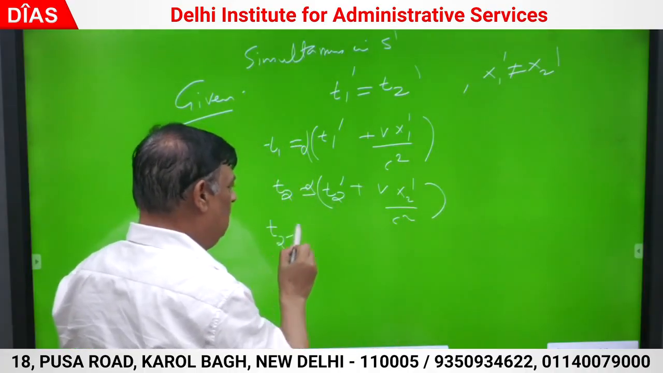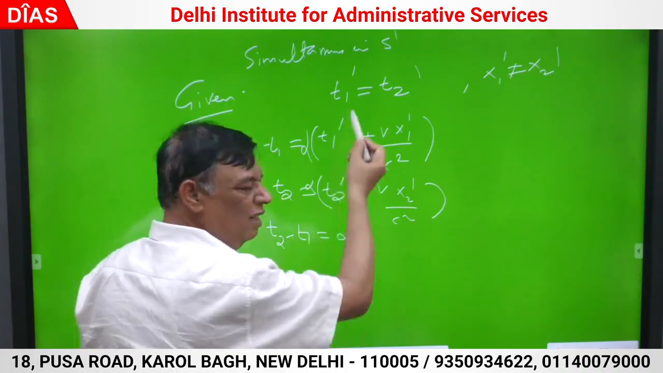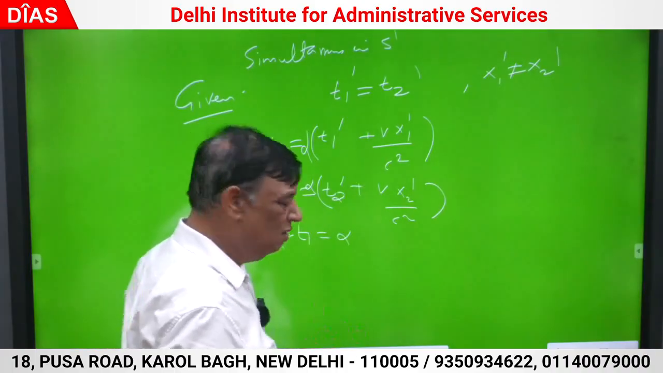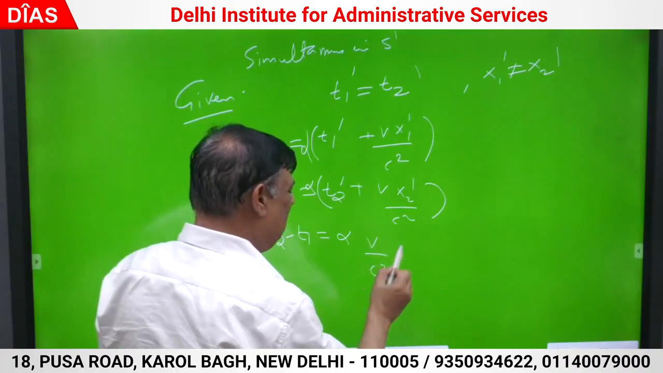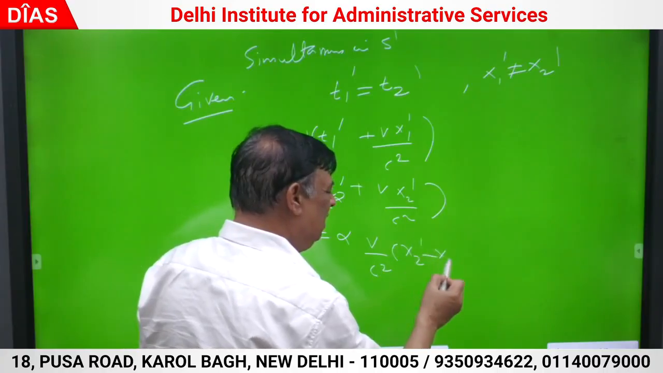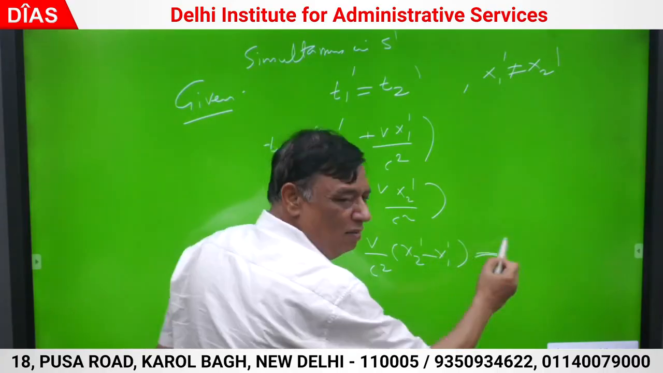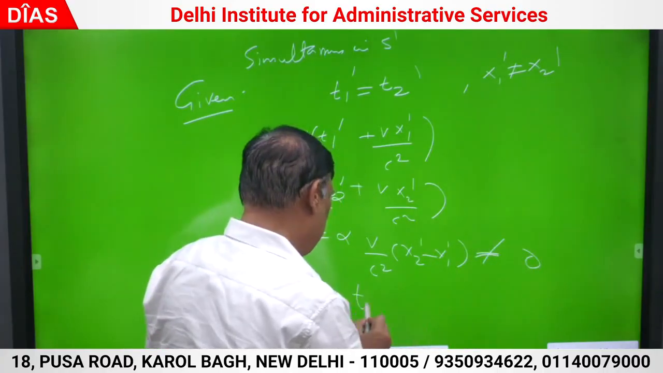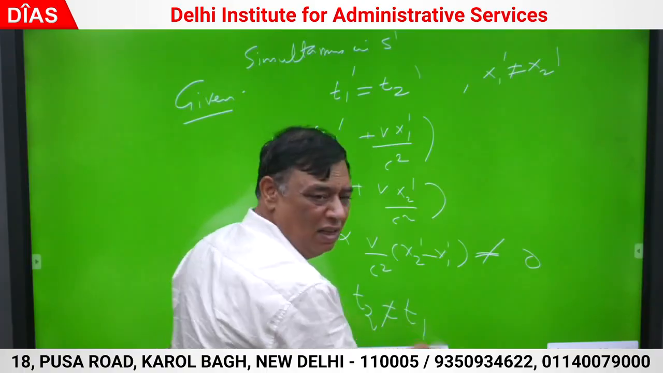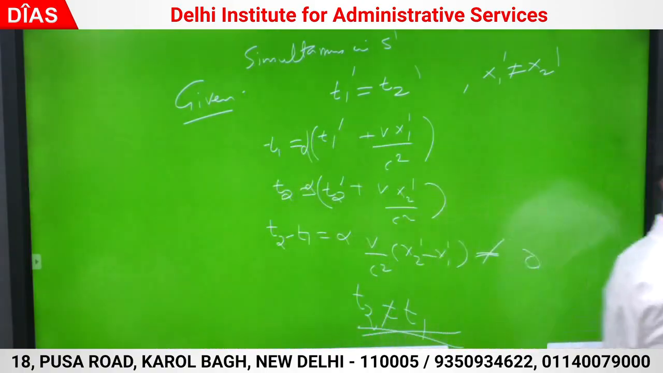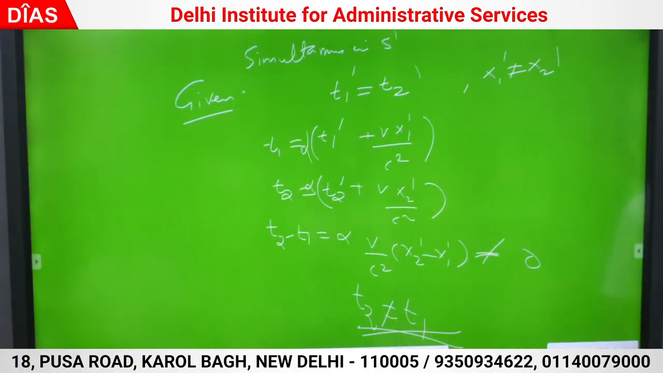See, T2 minus T1 is alpha times T2 dash minus T1 dash, which is 0, plus alpha V by C square times x2 dash minus x1 dash. This cannot be 0. That means T2 is not equal to T1. I have assumed that the events were simultaneous in frame S dash. They do not appear to be simultaneous in frame S. Yes, that is very important in measurement.